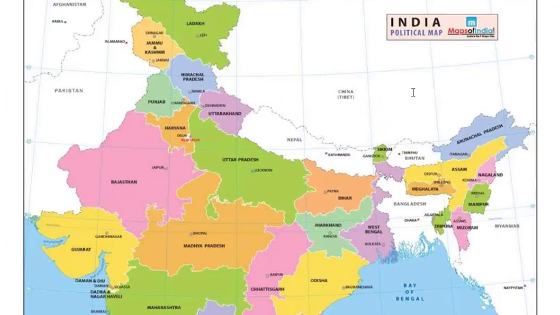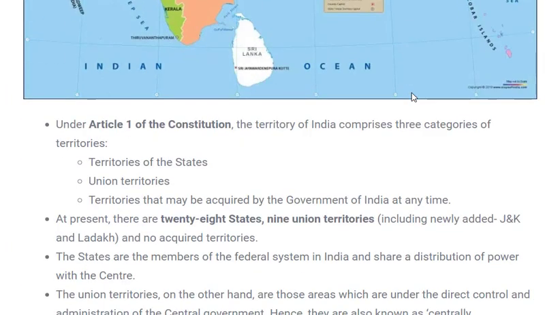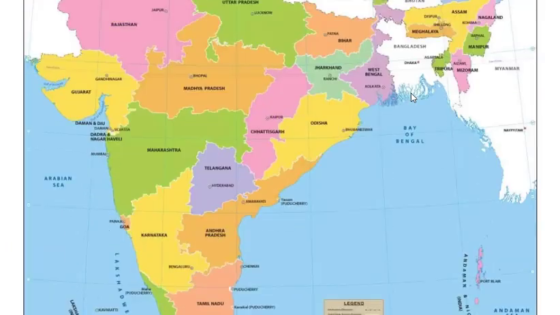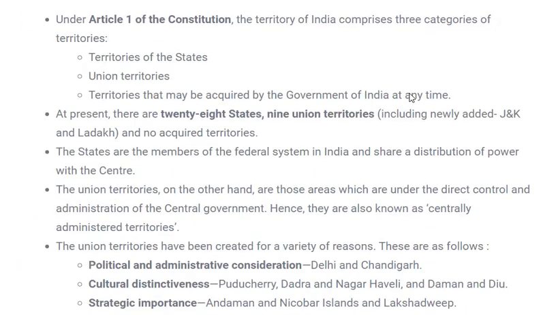So these are union territories and states. I'll be coming to this map again. So let's start with union territory. Actually, union territory has started. Under Article 1 of the Constitution, it is given that the territory of India comprises 3 categories. What are those 3 categories? Those are territories of states. Territories of states means the number of states we have in our country. How many states are there? 28 states are there. Don't get confused.